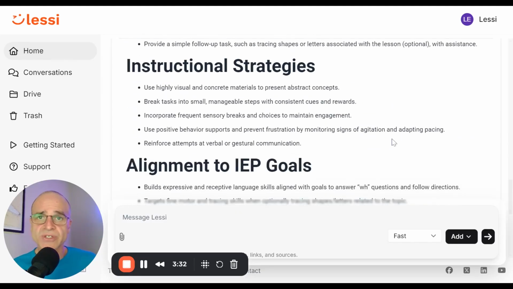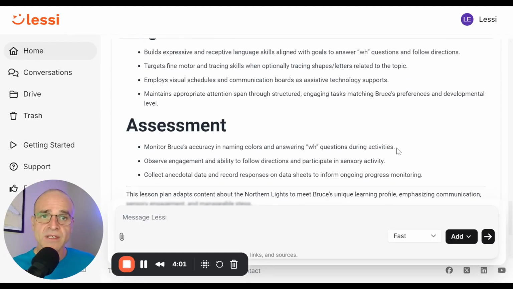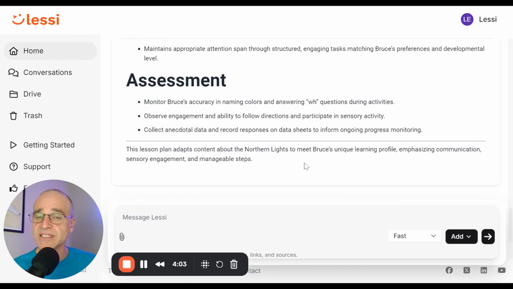Okay, so here are some instructional strategies and an explicit statement about how this lesson is aligned to the IEP goals. So this lesson aligns to Bruce's IEP goals because it's helping to build expressive and receptive language skills, aligned to the goals to answer WH questions and follow directions. It also targets fine motor and tracing skills, employs visual schedules, and so on. This gives some examples on how to conduct an assessment.